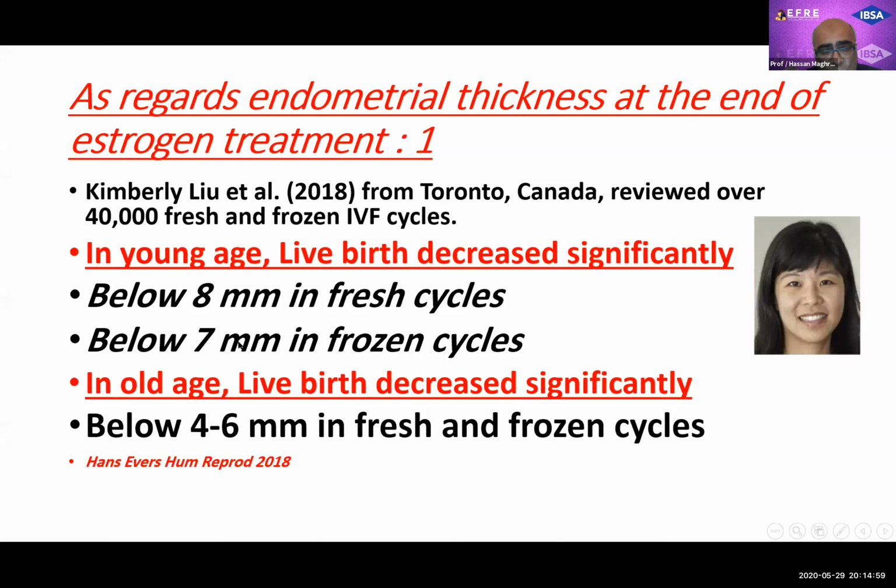So two numbers, 7 and 8, 7 for frozen. In old age, the same thing, the pregnancy rate decreased, but when the endometrium was less than 6 millimeter. So for old age, you can tolerate a thinner endometrium.